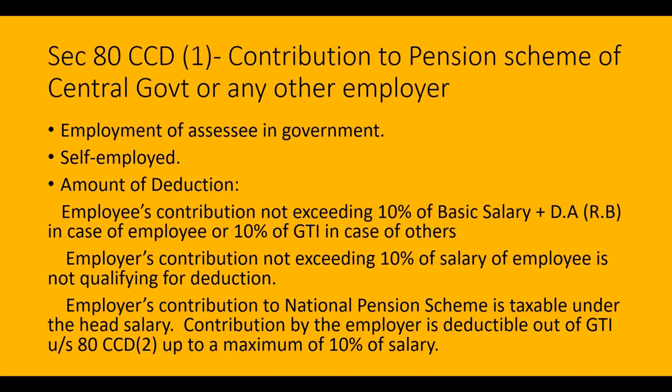So who can claim deduction here? The assessee must either be employed or self-employed. The maximum deduction will be the employee's contribution not exceeding 10% of basic salary plus DA, if DA is considered a part of retirement benefit, in case of an employee, or 10% of the gross total income in case of others.